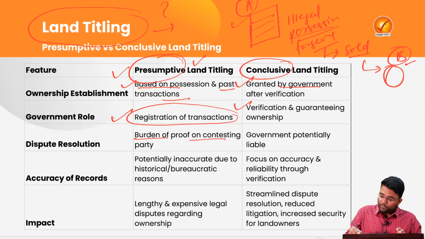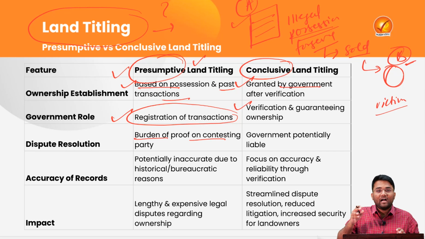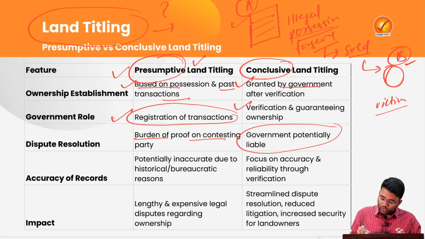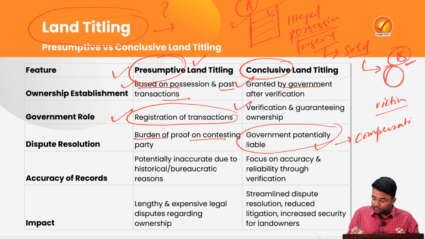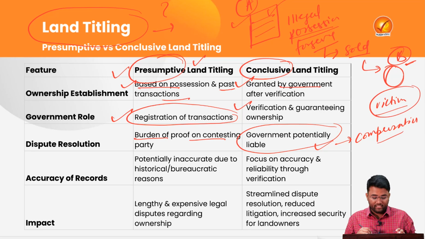If person B is now the victim of forgery, he will have to bear the burden of that forgery. But if there was a conclusive land titling on this parcel of land which was being owned by person A, the burden of proof will lie on the government. The government will be potentially liable for any forgery that has been done. In some cases, the government may have to provide some compensation to the victim.